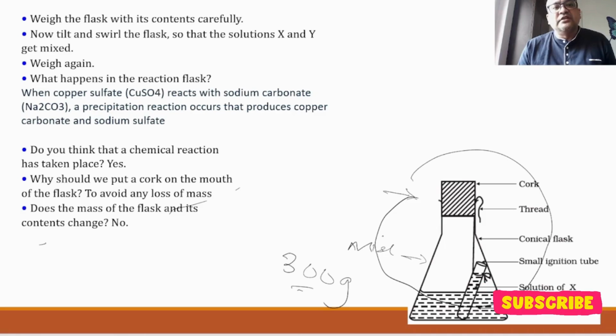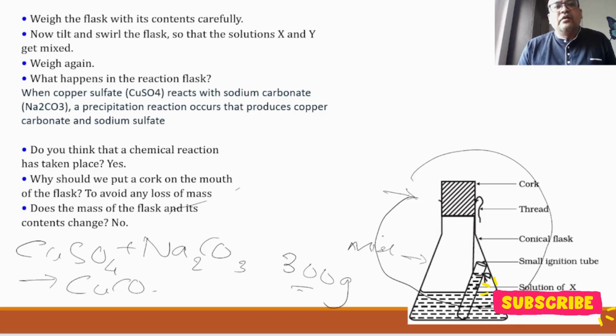The reaction happens as copper sulfate plus sodium carbonate, right? That will give me what? Copper carbonate plus sodium sulfate. So this reaction I'm getting. Okay. So you'll see that new products are being formed. What happens in this reaction? We see that the copper sulfate reacts with sodium carbonate and a precipitation reaction happens, which produces copper carbonate and sodium sulfate.